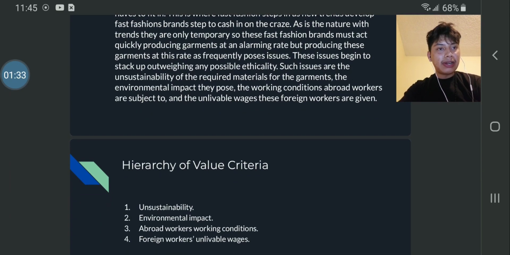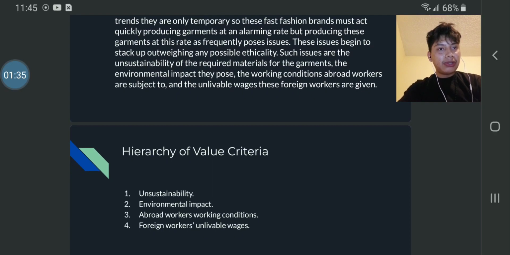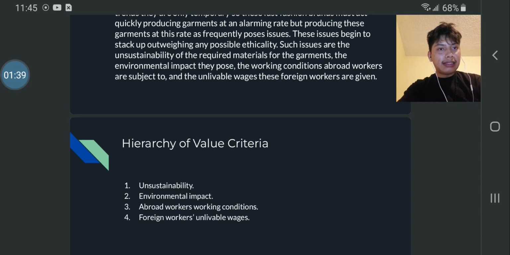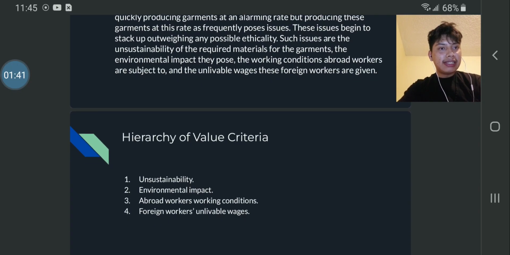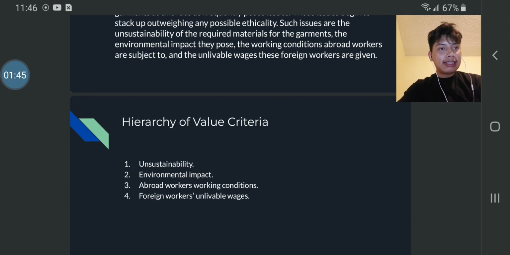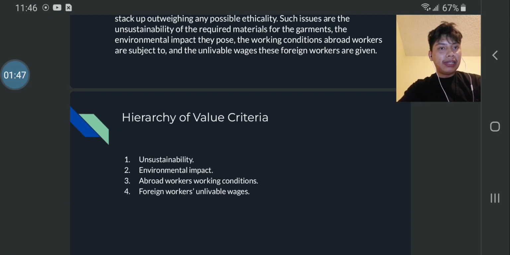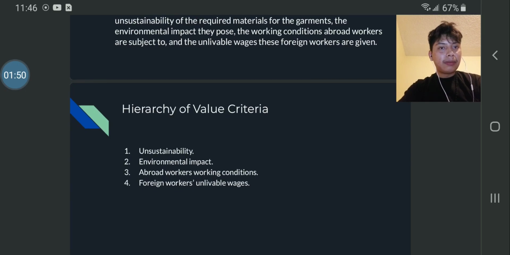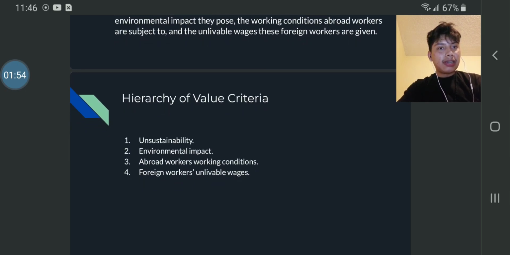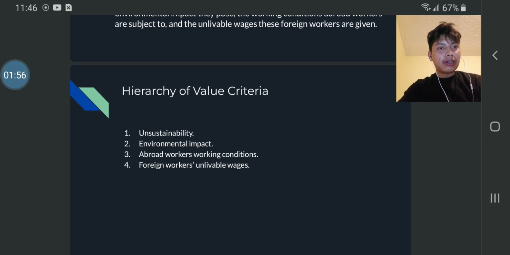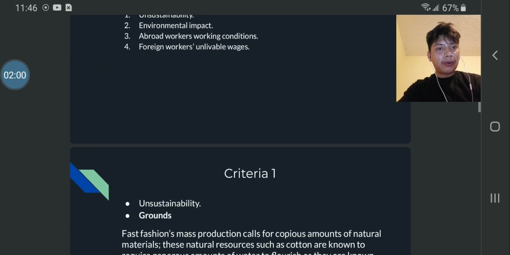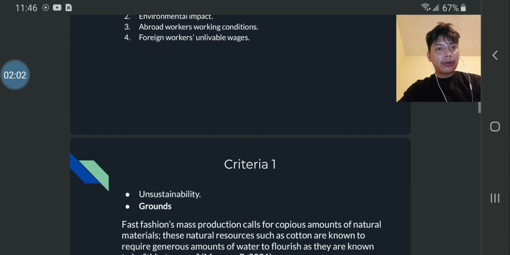So these fast fashion brands must act quickly, producing these garments at an alarming rate. But producing garments at this rate frequently poses issues. These issues begin to stack, outweighing any possible ethicalities. Such issues are the unsustainability of the required materials for the garments, the environmental impact they pose, the working conditions abroad workers are subject to, and the unlivable wages these foreign workers are given.